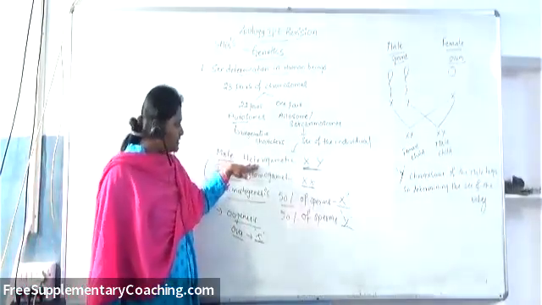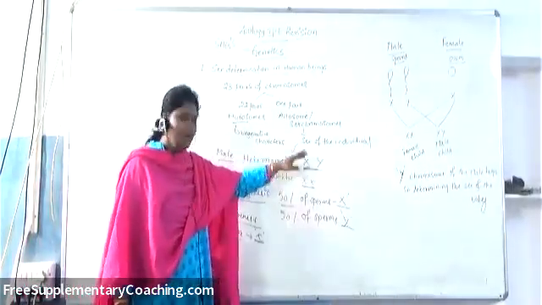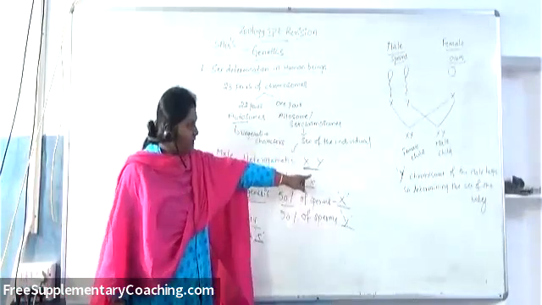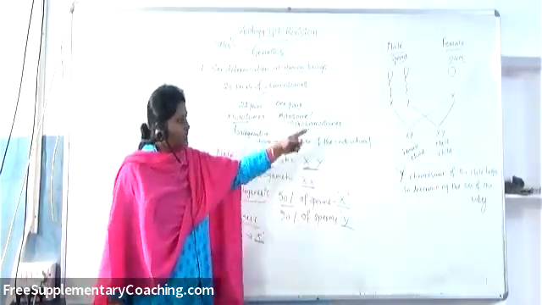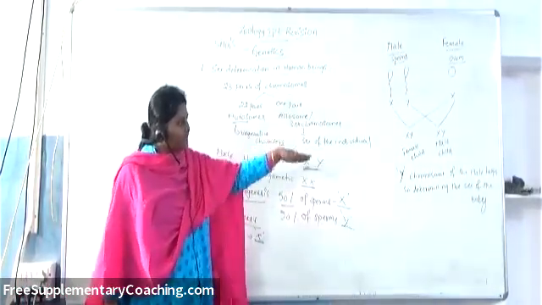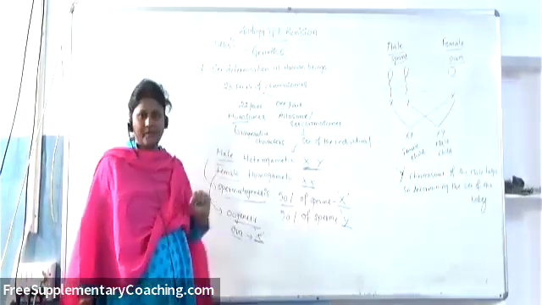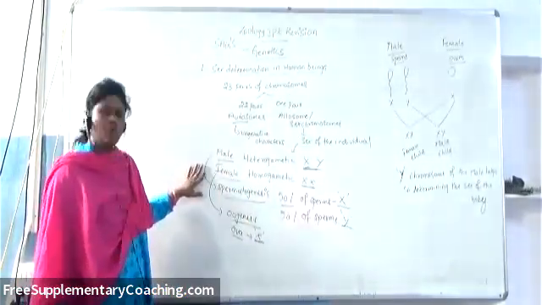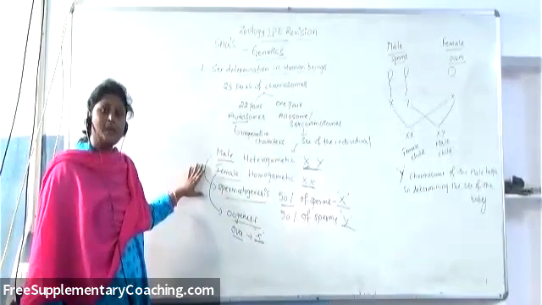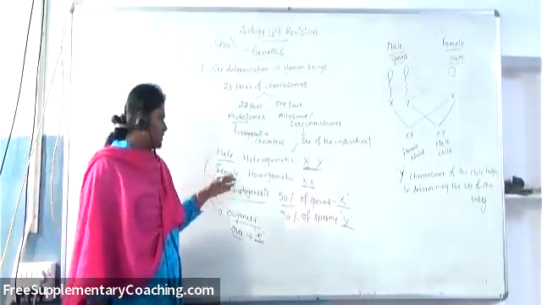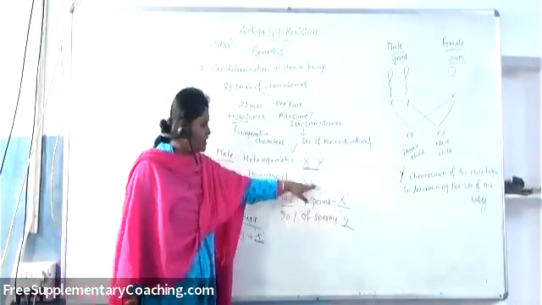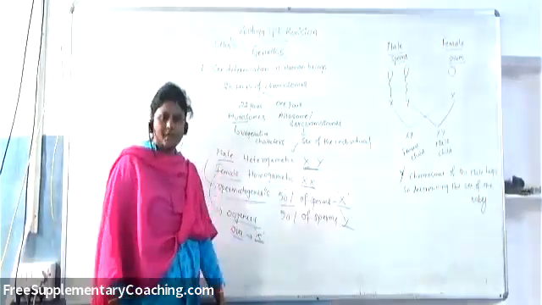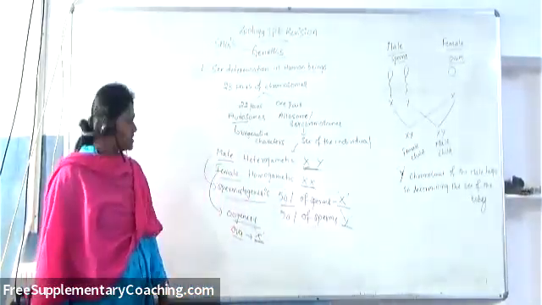Why are they called heterogametic? Because they contain one X chromosome and one Y chromosome. Females are homogametic, containing the same type of chromosomes: X chromosome from father and X chromosome from mother, leading to XX, which is female.